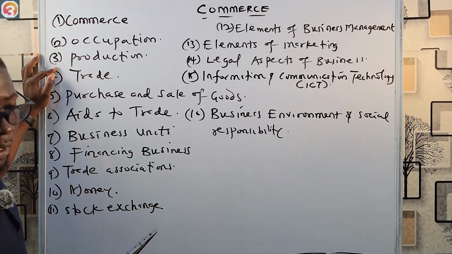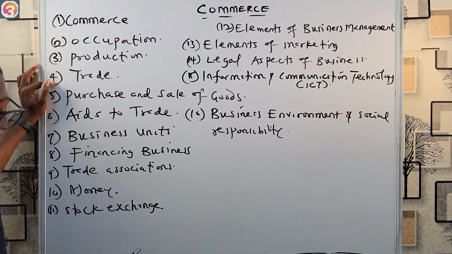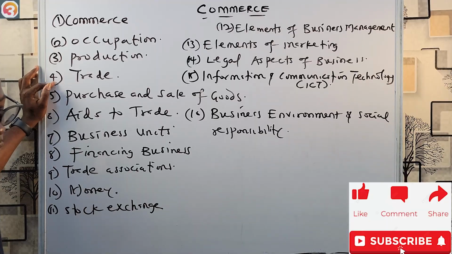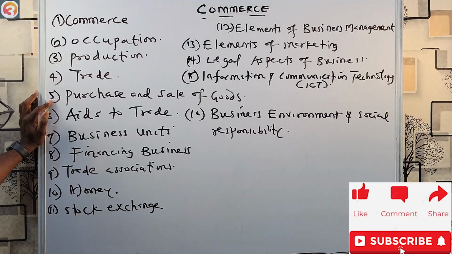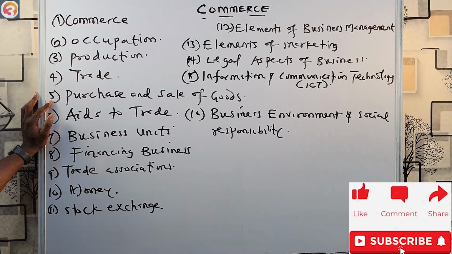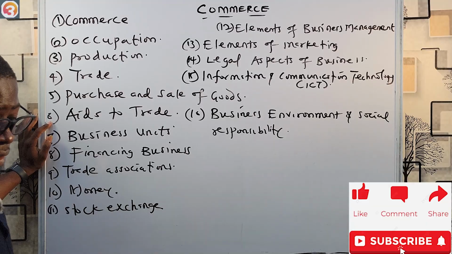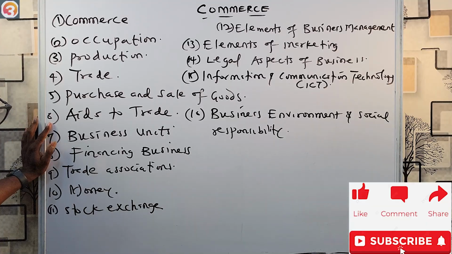Like land, labor, capital, and entrepreneur. They talk about division of labor and specialization. Then the types. Then number 4, we'll go to trade. We'll look at retail and wholesale trade, home trade and foreign trade. Okay, then number 5, purchase and sale of goods. Okay, we'll look at procedure and documentation, terms of trade, and terms of payment. Then number 6, aids to trade. Things that aid trade: advertising, banking, communication, insurance, tourism, transportation, warehousing, and the likes.